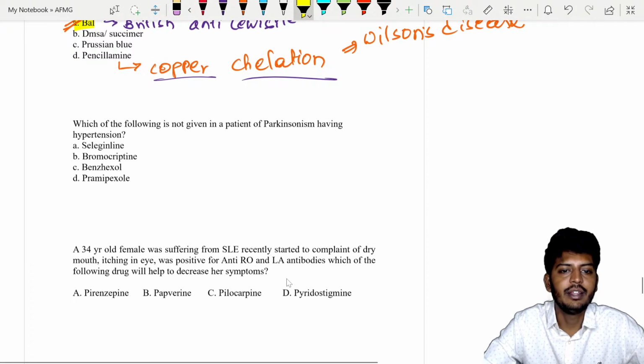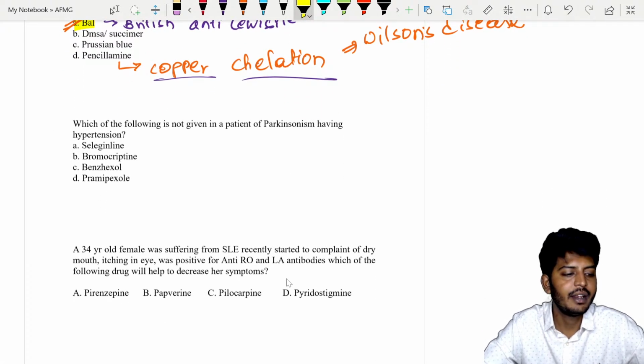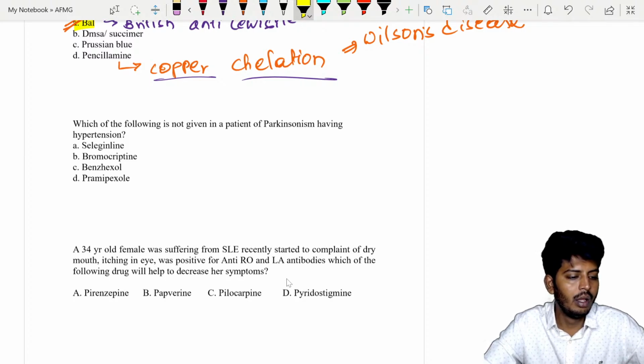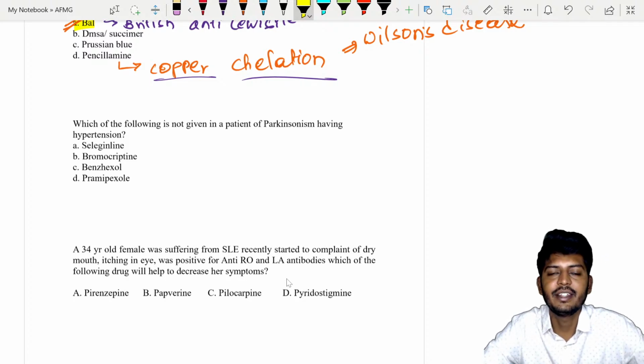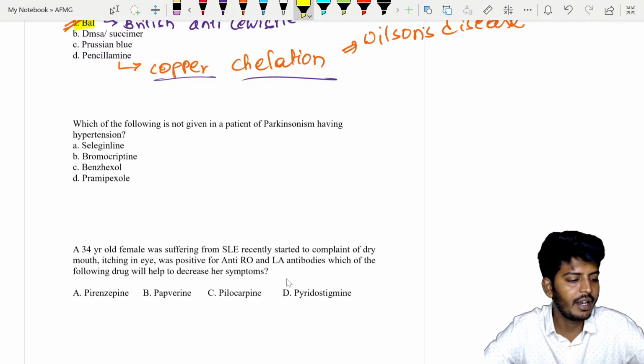Which of the following is not given in a Parkinson patient who is having hypertension? Tell me, what should not be given to a hypertension patient? Hypertension and Parkinson patient. See, DMSA is a totally different thing. DMSA we use in radiology. DMSA is used in radiology for the kidney functioning test.